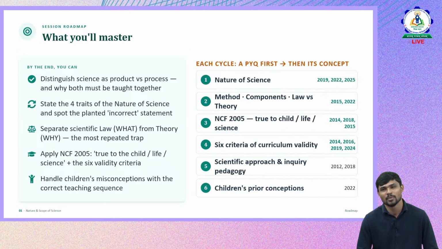Next is the method, that is, components of science, law versus theory, 2015 to 22, as you can see on the board. Then NCF 2005, in the years 2014, 18 and 15, and criteria and curriculum validity in 14, 16, 19, 24, four years majorly focused. Then scientific approach and inquiry, 2012 and 18. Then children's prior conceptions, 2022, and it is actually rising. From 2022 onwards, the major focus is being given to children's prior conceptions, right? This is the basic idea you should have about the type of questions and where CTET is focusing in this topic.